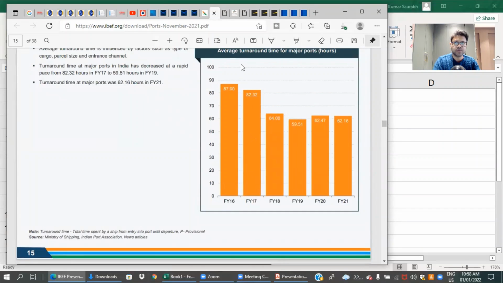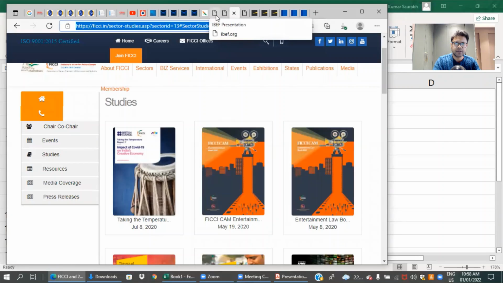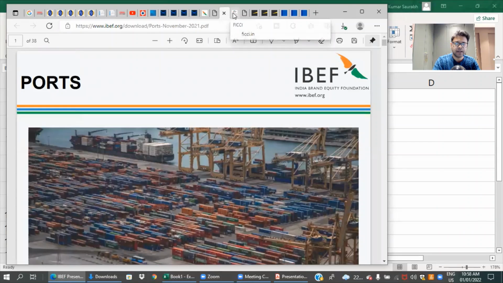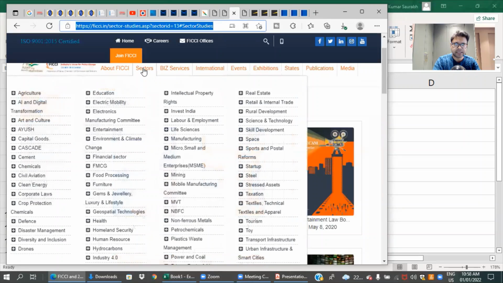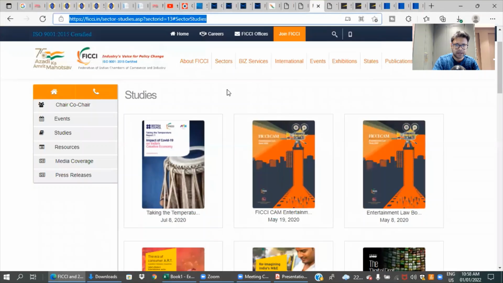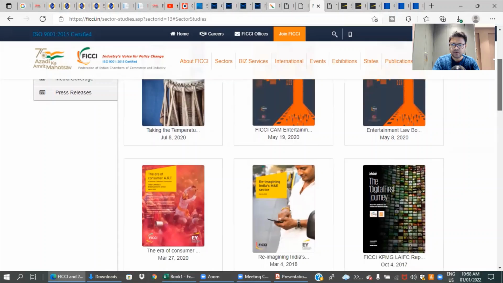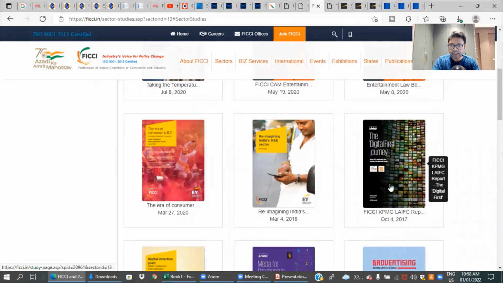The other interesting website is the FICCI website. In FICCI, in the same way, you will have structures about sectors, and again so many sectors. I've just opened one sector, which is media and entertainment. Here you can go to the studies and resources sections. If you go to studies and resources, you will get a lot of interesting research reports, like this FICCI and KPMG research. Many times these industry bodies partner with the big four and consulting firms.